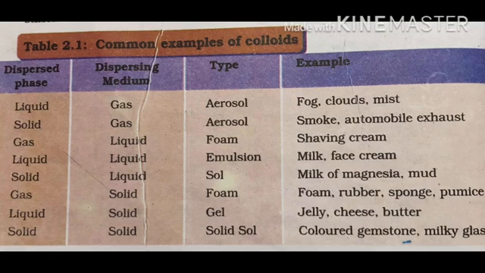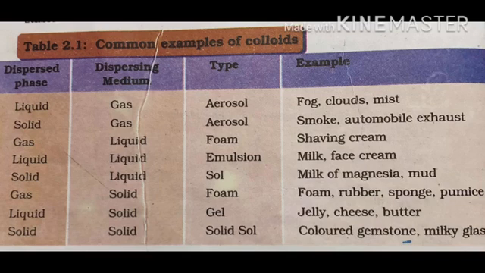Now the dispersed phase is gas and the dispersing medium is liquid. Type is foam. Shaving cream is the example. Now the dispersed phase is liquid and the dispersing medium is also liquid. Type is emulsion; milk and face cream are the examples. Now the dispersed phase is solid and the dispersing medium is liquid. Type is sol. Milk of magnesia and mud are the examples.